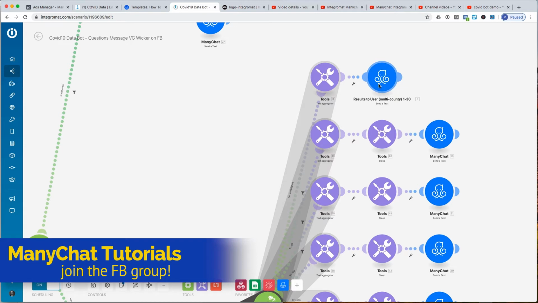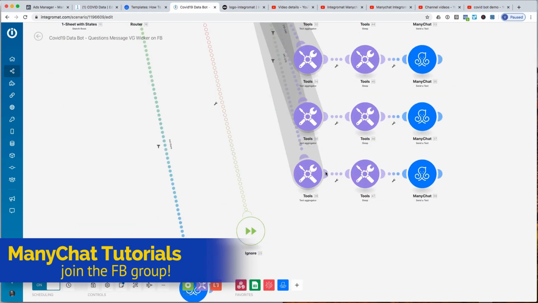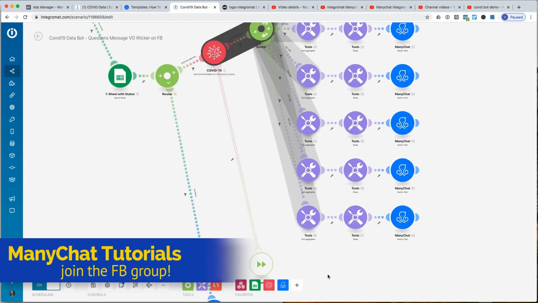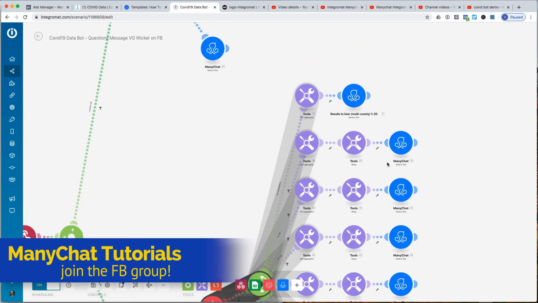Now, that is why we have so many. This one is going to create 1 through 30, 31 through 60, all the way down to 280. And these all have checks in here to see if something doesn't exist at this level, it won't keep finishing. It'll stop. It won't give you any error. It just won't complete.